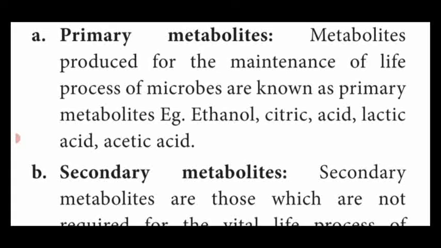Dear students, what are primary metabolites is an important 2-mark question. Metabolites produced for the maintenance of the life process of microbes are known as primary metabolites.